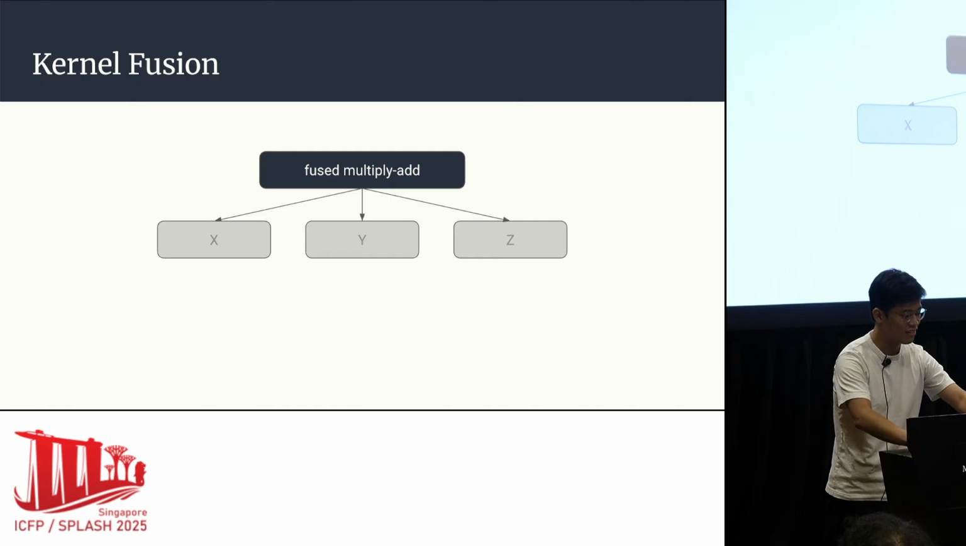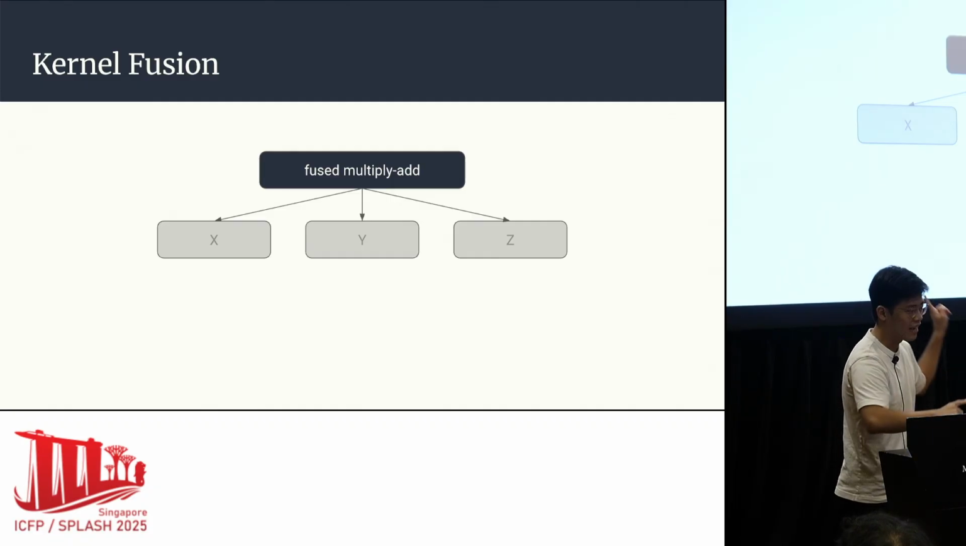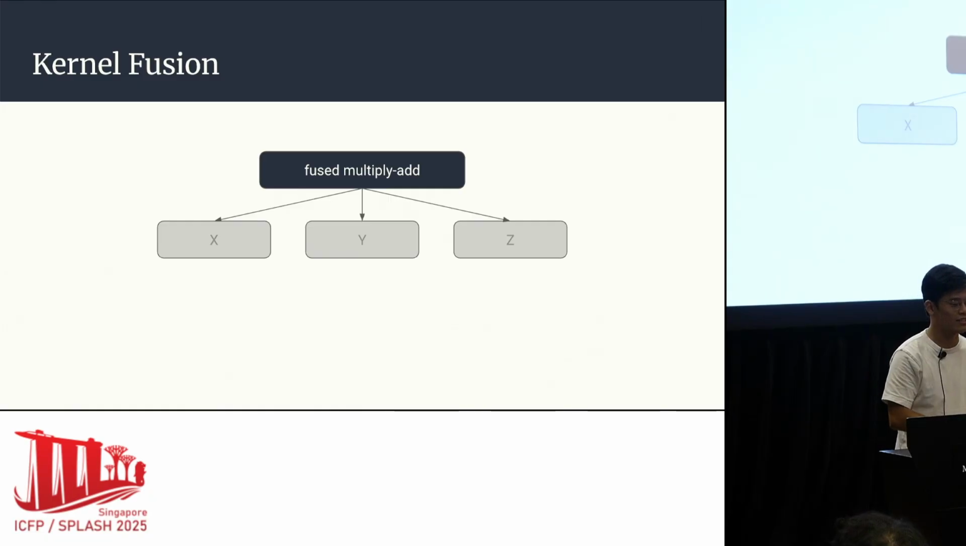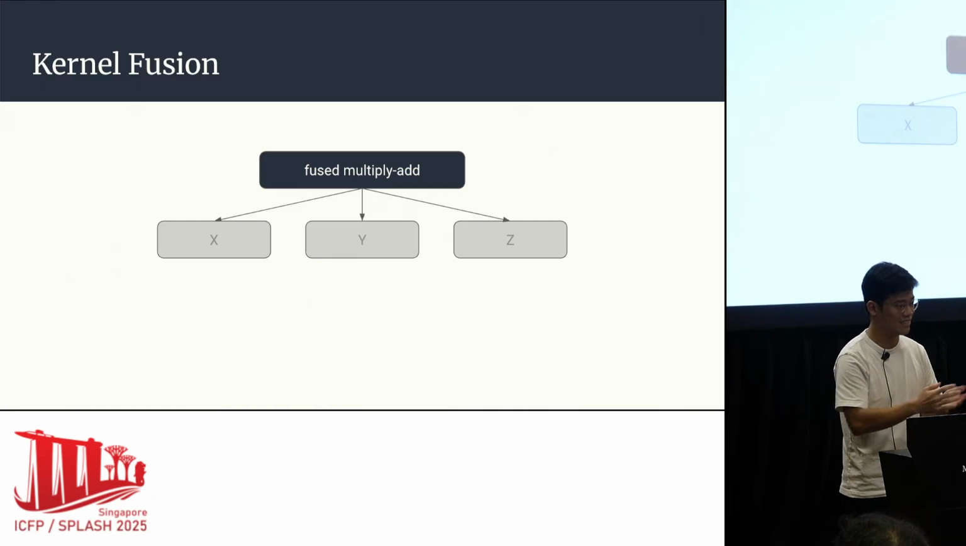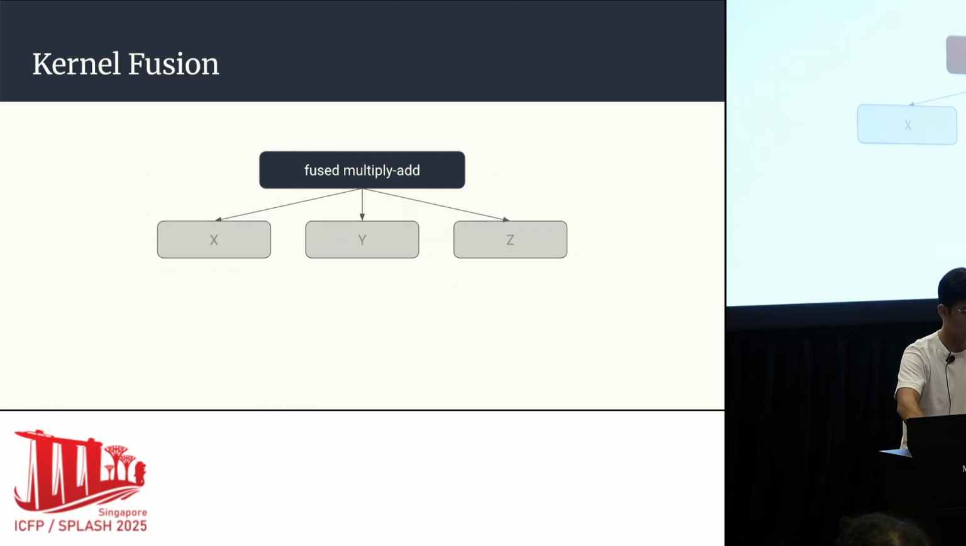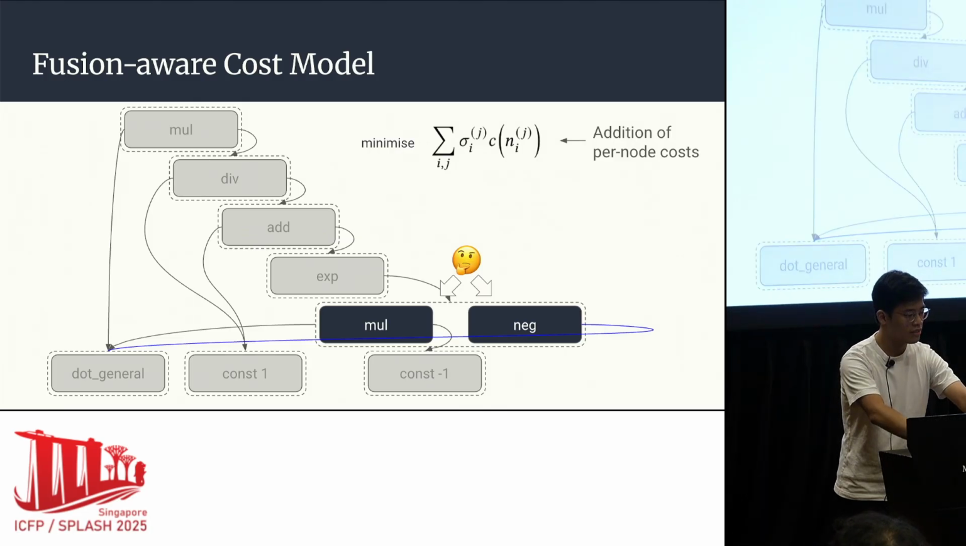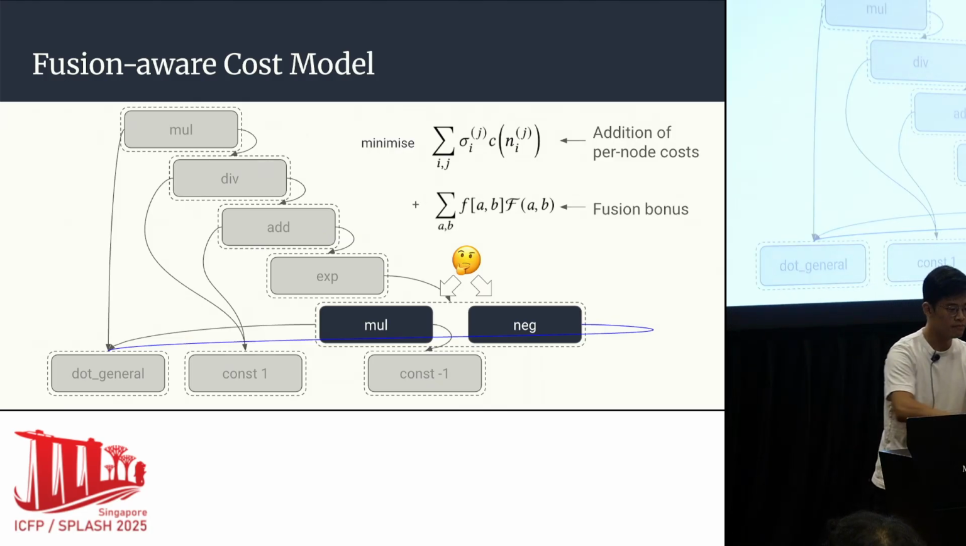But of course now, the cost of that fused multiply add kernel is not going to be the same as the cost of the add and the mul added together. That's the entire point of the optimization. And so our assumption breaks, and our cost model should be aware of this. And to do that, we add this fusion bonus term to the term being minimized.